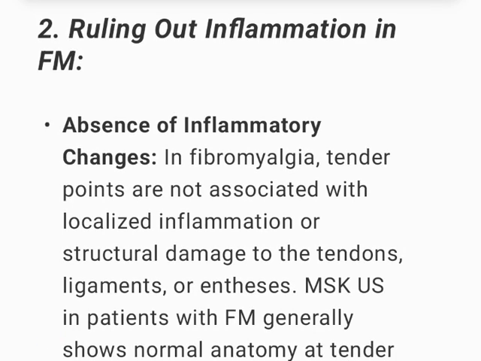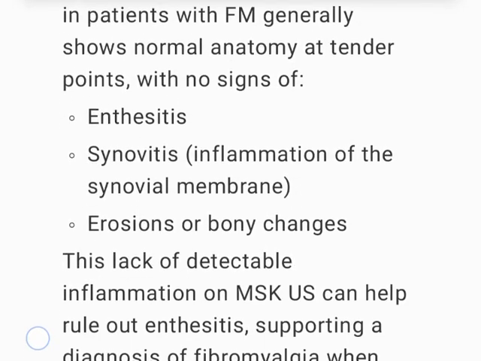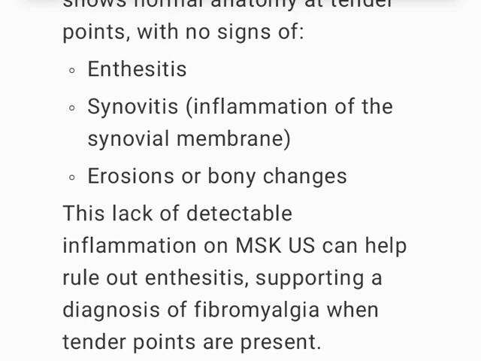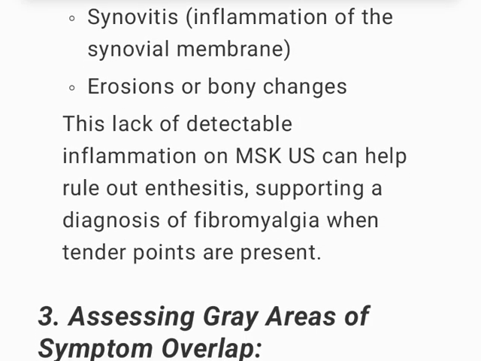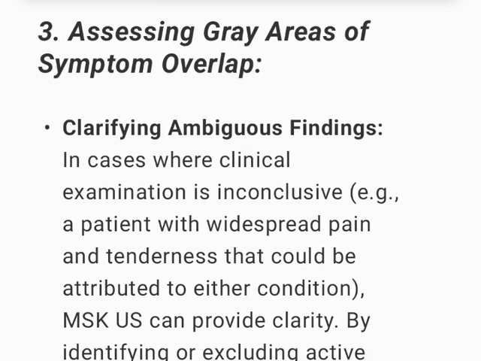2. Ruling out inflammation in FM, absence of inflammatory changes. In fibromyalgia, tender points are not associated with localized inflammation or structural damage to the tendons, ligaments, or entheses. MSKUS in patients with FM generally shows normal anatomy at tender points, with no signs of enthesitis, synovitis, inflammation of the synovial membrane, erosions, or bony changes. This lack of detectable inflammation on MSKUS can help rule out enthesitis, supporting a diagnosis of fibromyalgia when tender points are present.